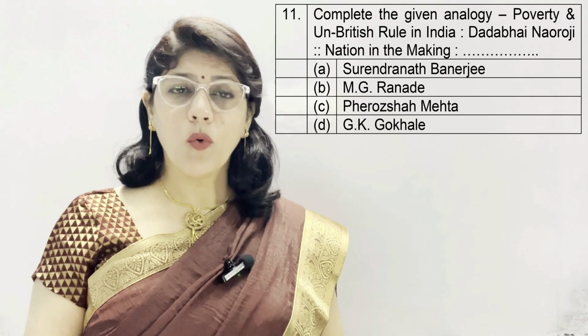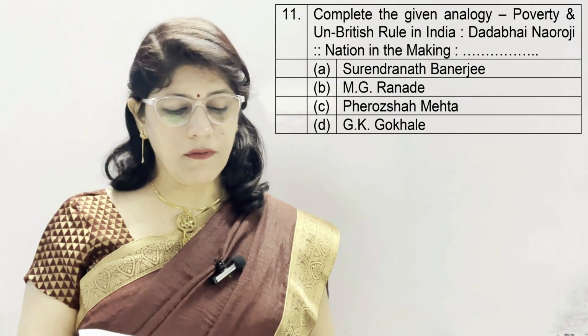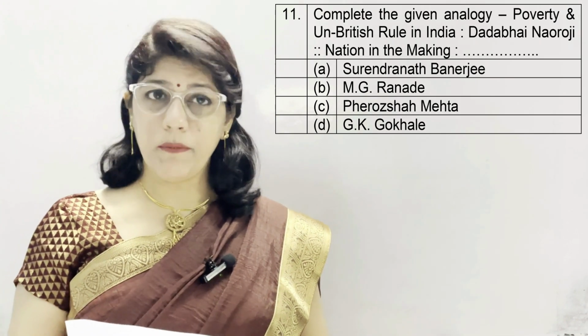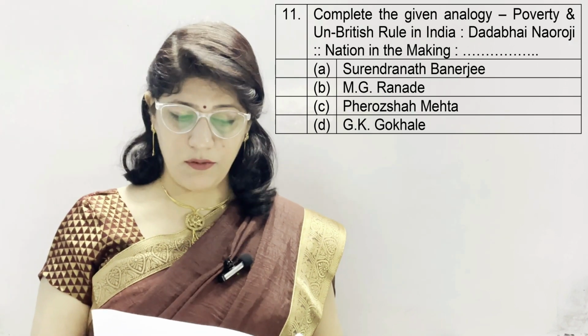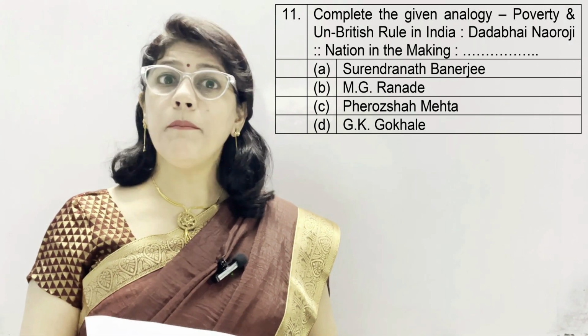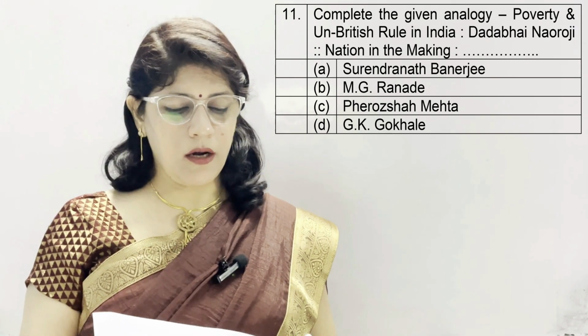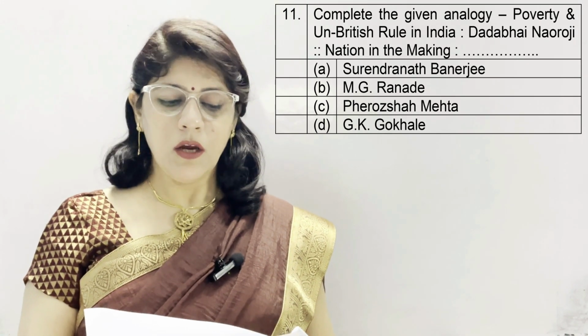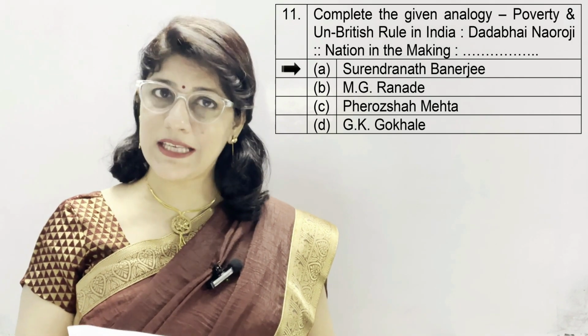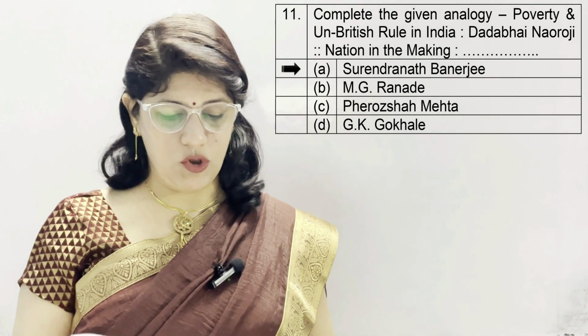Question number 11. Complete the given analogy. Poverty and Un-British Rule in India, Dadabhai Naoroji, and Nation in the Making? Option A, Surendranath Banerjee, B. M.G. Ranade, C. Firoz Shah Mehta, D. G.K. Gokhale. And the correct option is A, Surendranath Banerjee.